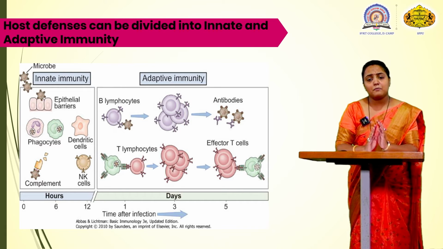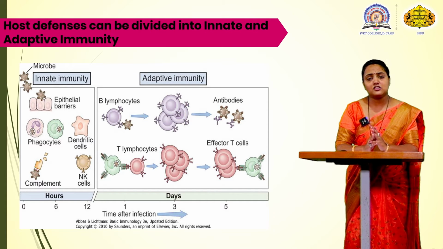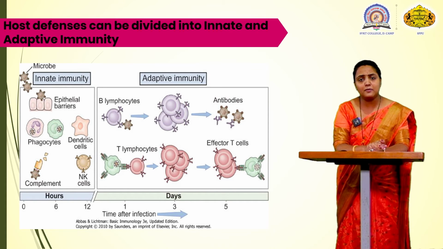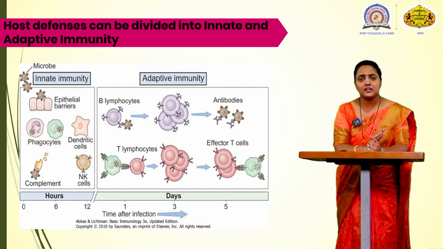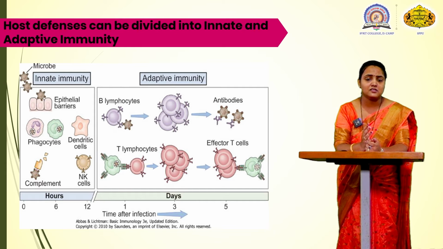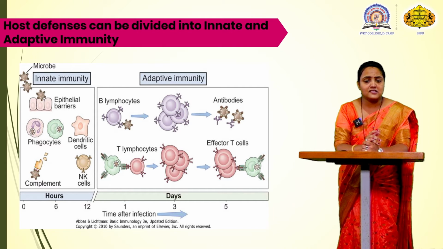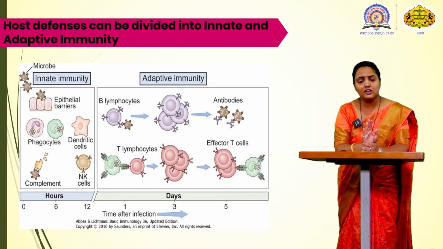If before 12 hours the organism is not excluded or killed by the body, then the third line of defense mechanism, that is the adaptive immunity, comes into existence. After the 12 hours, from the first day till the fifth day, there is a production of antibodies.